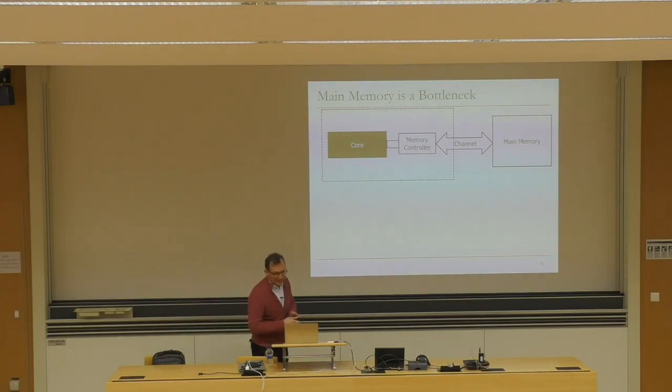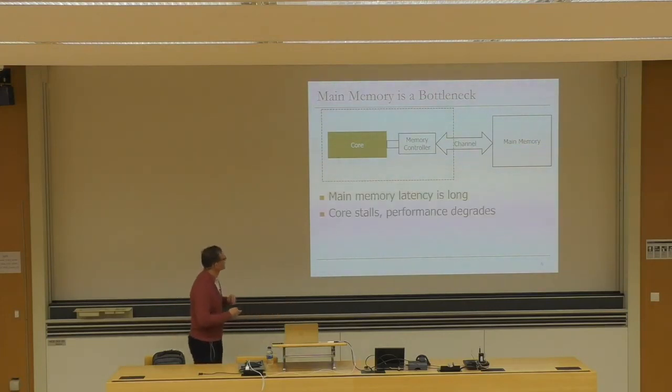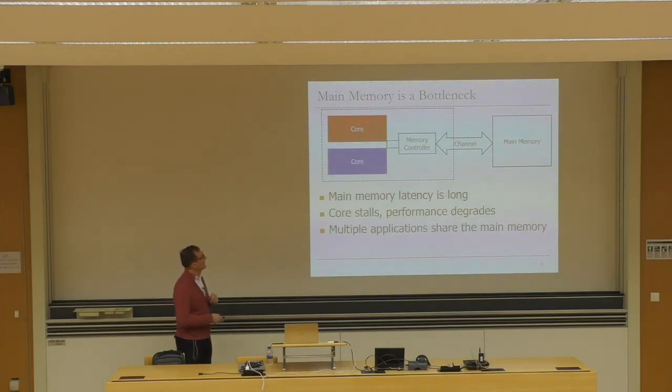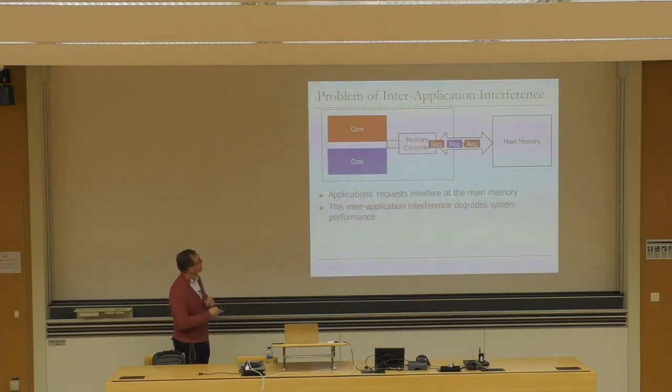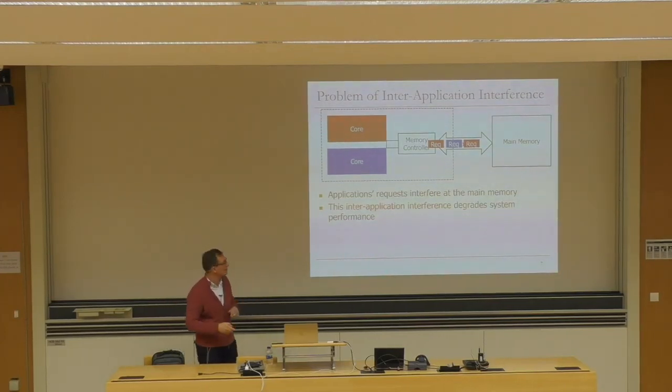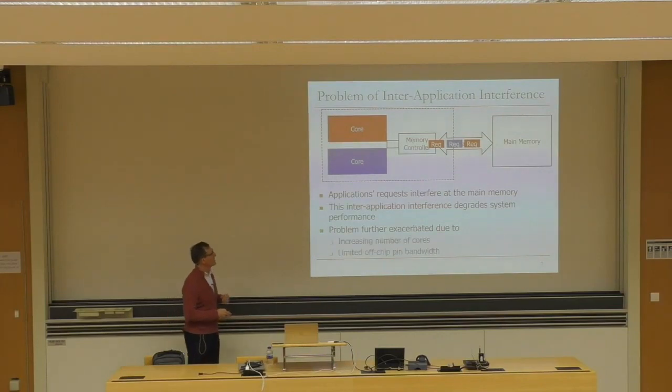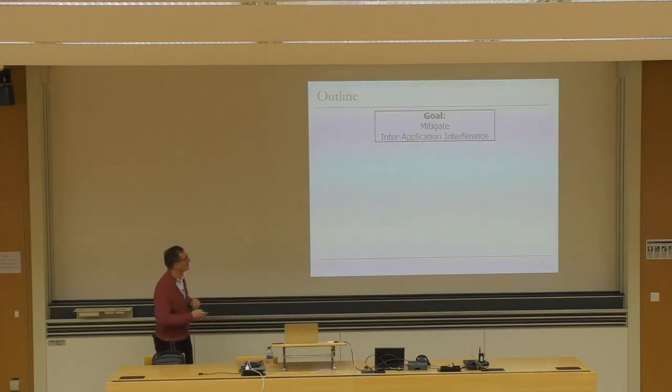Okay, so this paper also tackles a memory bottleneck problem. Main memory latency is long, and because of that long latency, the core stalls and performance degrades. And when you have multiple applications, they share the main memory. Inter-application interference happens because of this, and many of you know this very well. The applications' requests interfere at the main memory, and inter-application interference degrades system performance by delaying some or all applications' requests. And the problem becomes more exacerbated as the number of cores increases, as the memory bandwidth doesn't scale up with the number of cores. So you know this very well, hopefully by now.